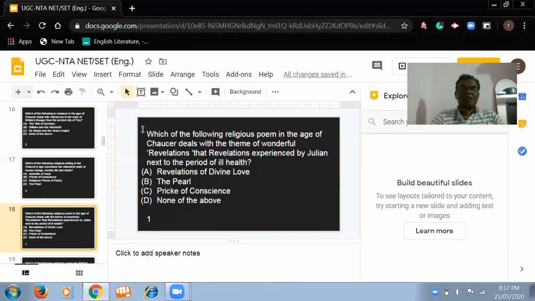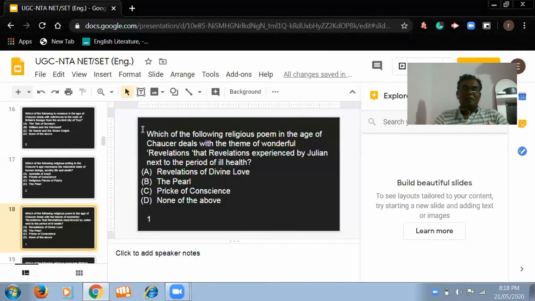The name of that character is Julian. Here I am asking you a question on a religious poem. Revelations of Divine Love is a religious poem during the period of Chaucer. The Pearl is also a religious work during the period of Chaucer. And the Prick of Conscience is also a famous religious poem during the period of Chaucer.